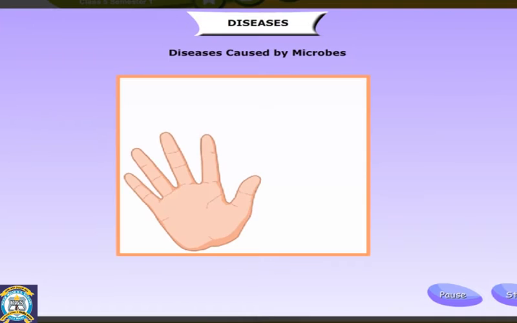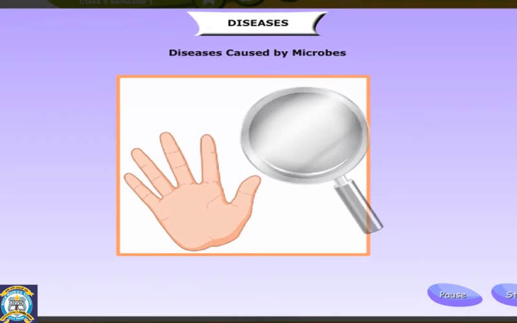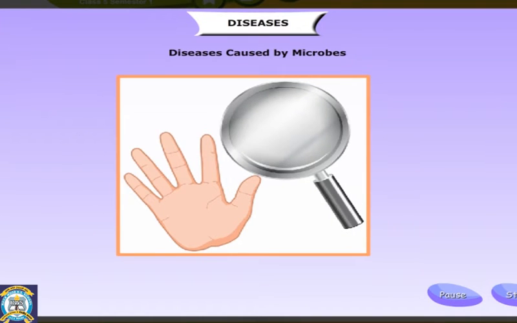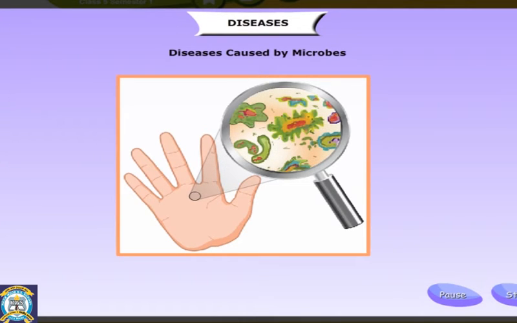Infections are caused by microbes or microorganisms. These are small living things that can be seen only with a microscope. Microbes can be viruses, bacteria, protozoa, or fungi. Viruses are the smallest type of microbes.